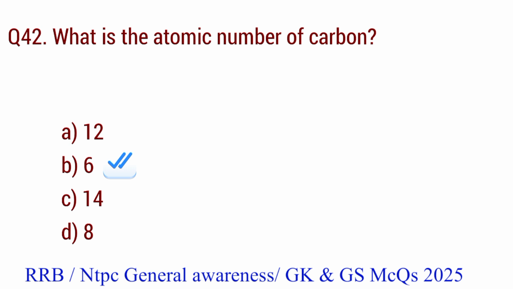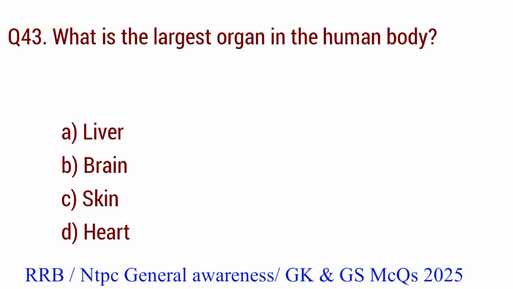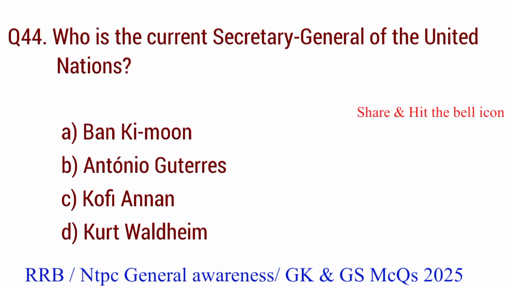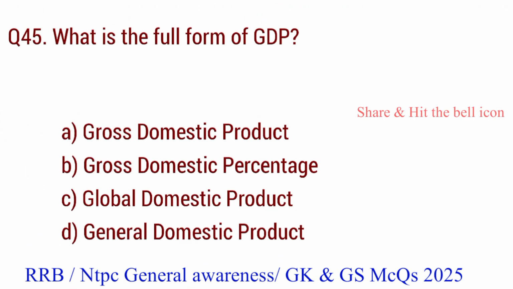Question number 43. What is the largest organ in the human body? The right answer is option C. Skin. Question number 44. Who is the current Secretary General of the United Nations? The right answer is option B. Antonio Guterres.